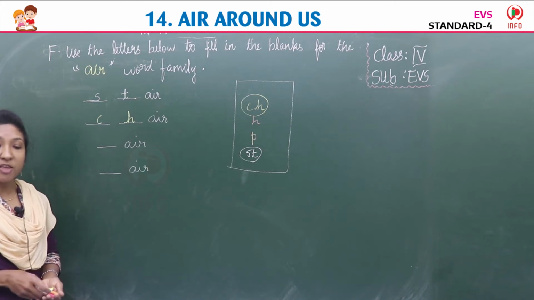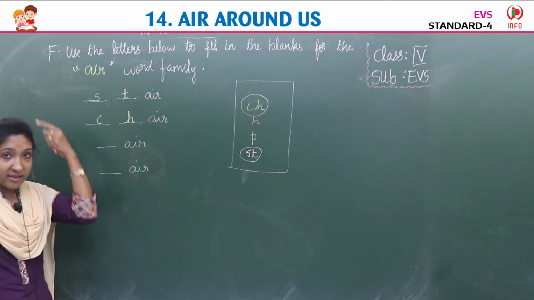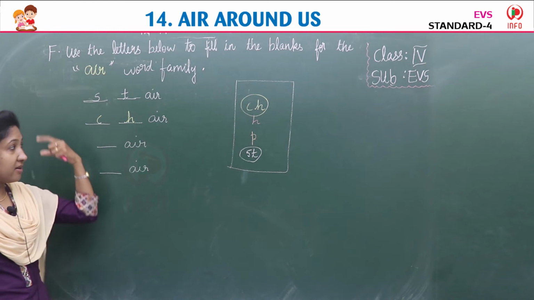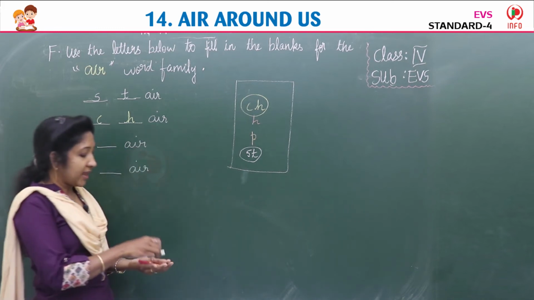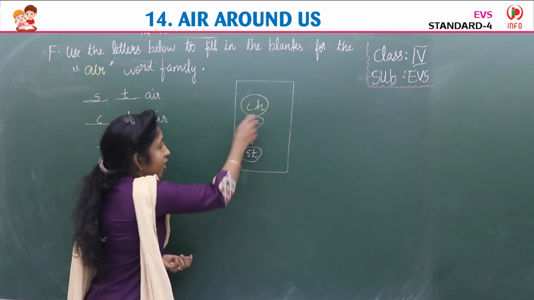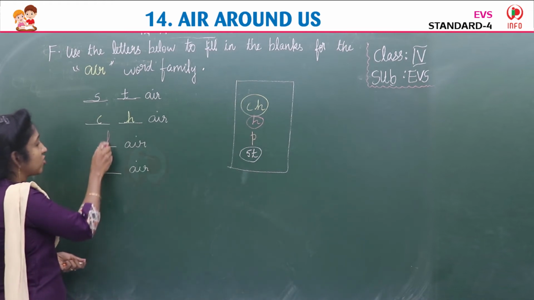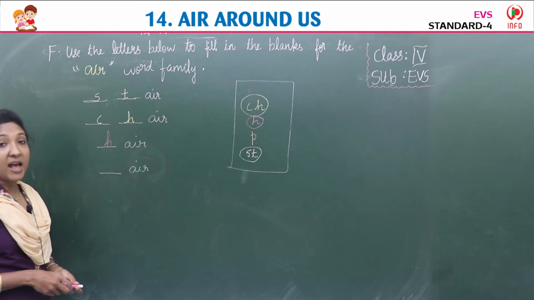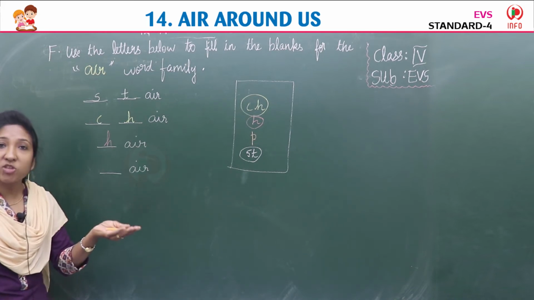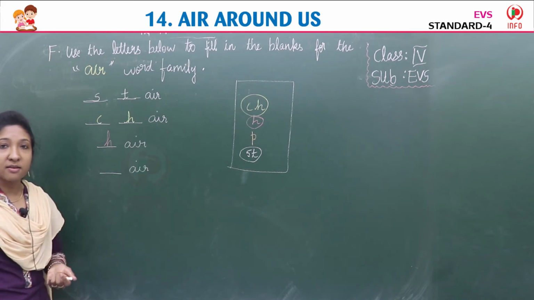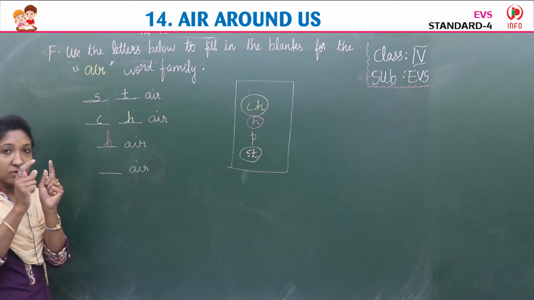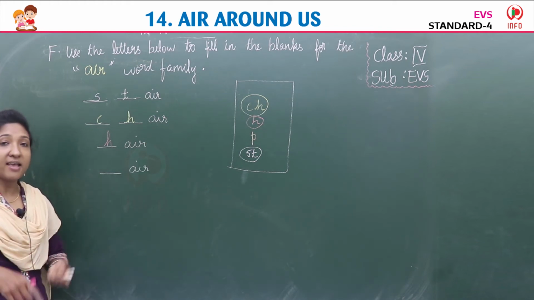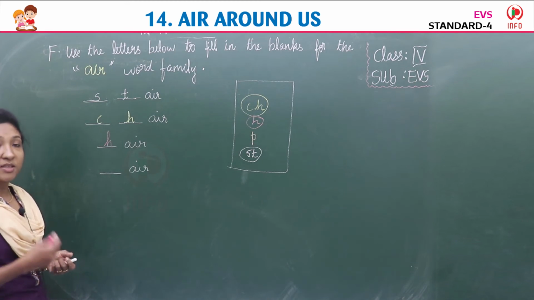Now coming to the third image. Which is the third image given? Yes, it's hair. So choose the second letter from the box, H. H-A-I-R, hair. Now what about the last image? We can see two cards, or we say pair, because it's two.